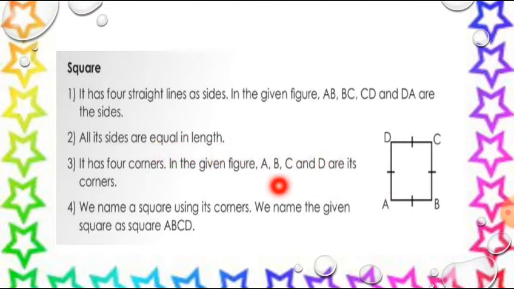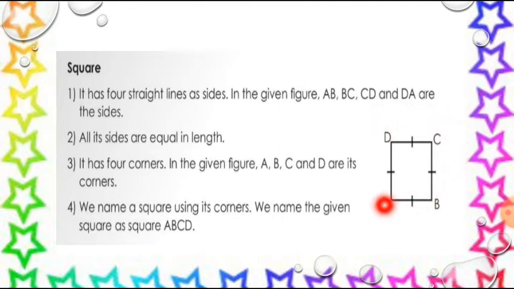And it has four corners. Do you know what a corner is? Look, children, this side and this side are meeting at this point D, isn't it? This meeting point is called a corner. So how many corners are here in this shape?